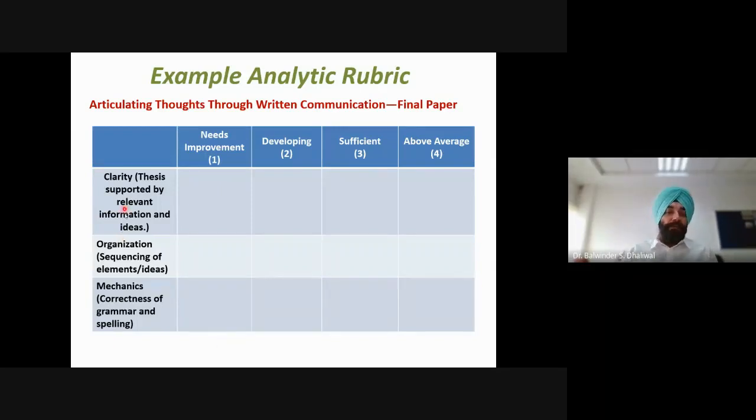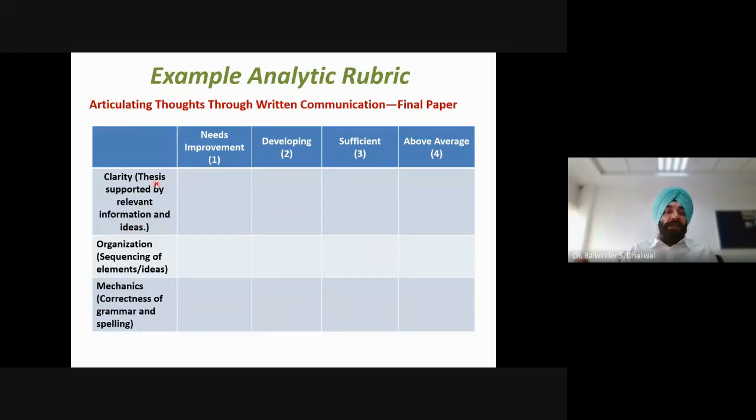So, clarity, organization, and mechanics. Mechanics basically refers to the correctness of grammar or spelling. Organization refers to the sequencing of elements or ideas, or the flow of the written communication. Clarity is about a focused approach and the information provided, the relevant details of the information.